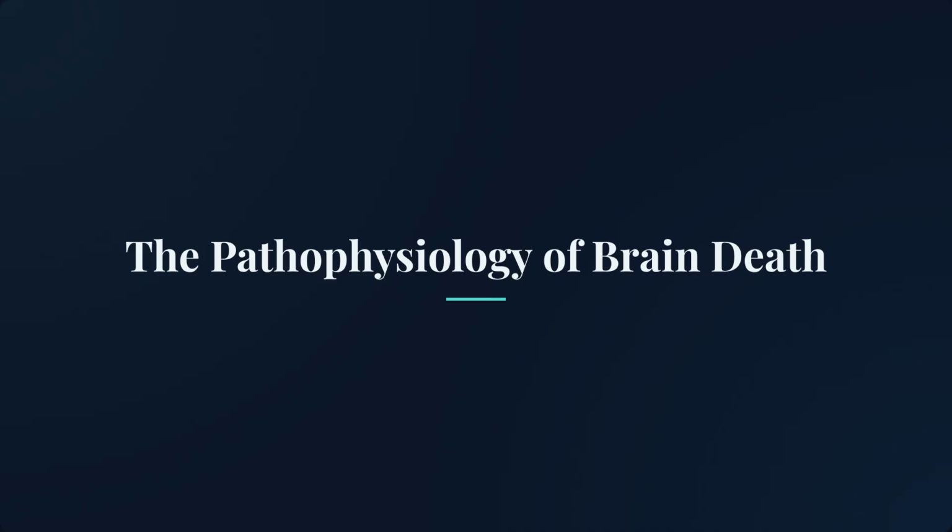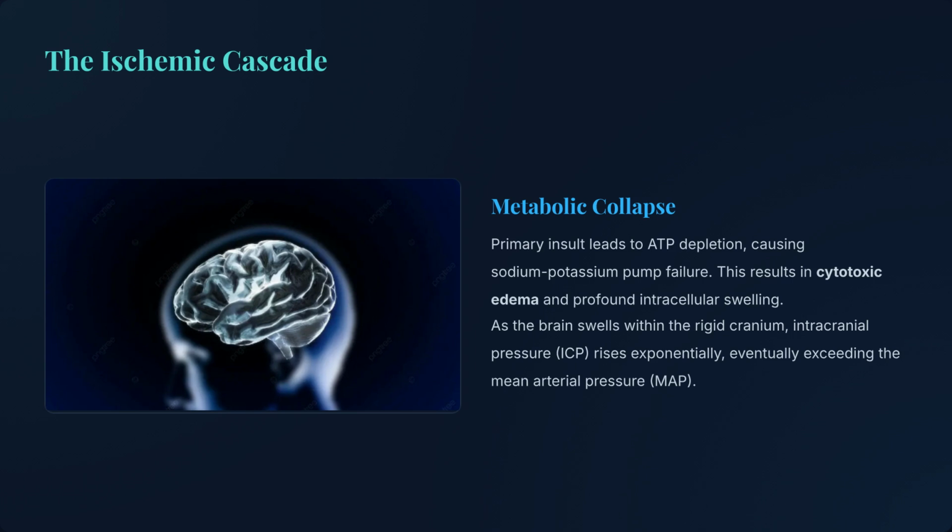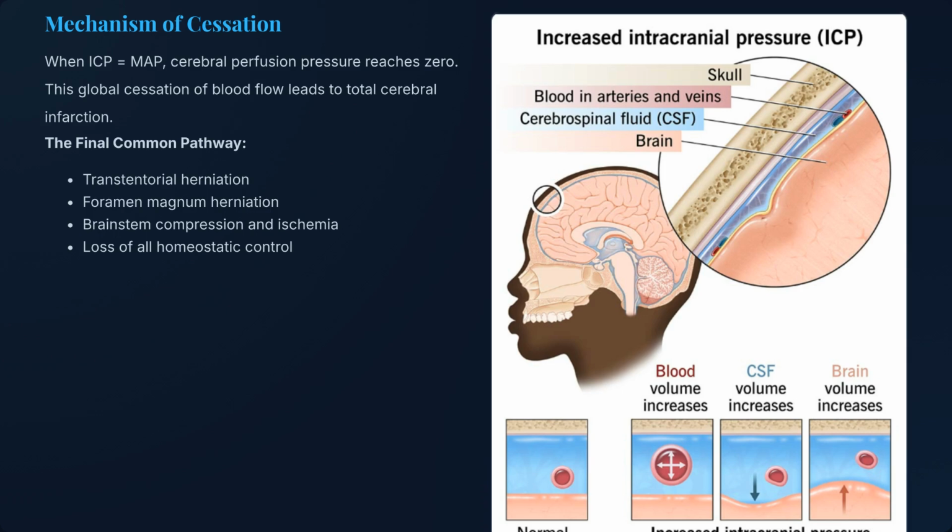We will begin by discussing the pathophysiology of brain death. The ischemic cascade starts with metabolic collapse and ATP depletion, leading to cytotoxic edema. As the brain swells within the skull, intracranial pressure, or ICP, rises exponentially. The mechanism of cessation occurs when ICP equals the mean arterial pressure, causing cerebral perfusion pressure to reach zero. This results in global cerebral infarction through the final common pathway of herniation and loss of homeostatic control.